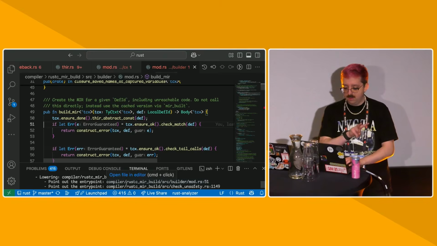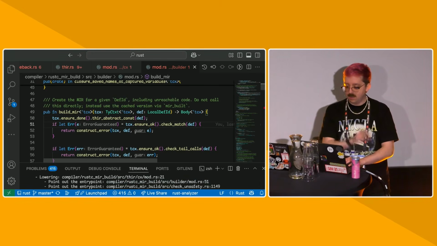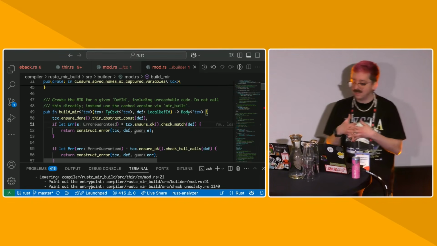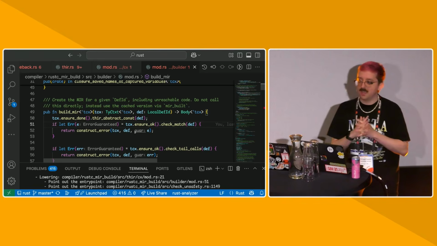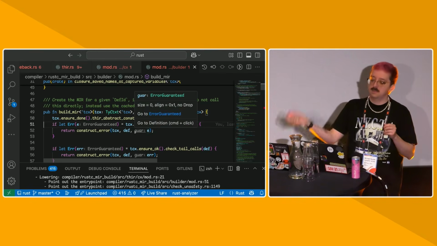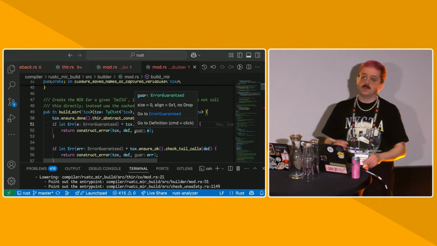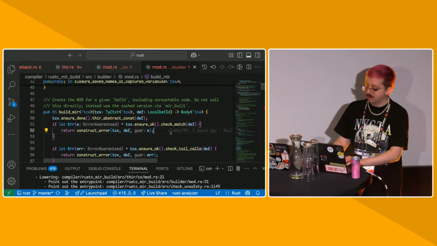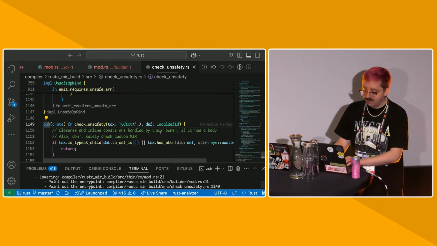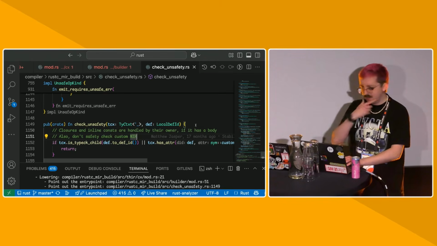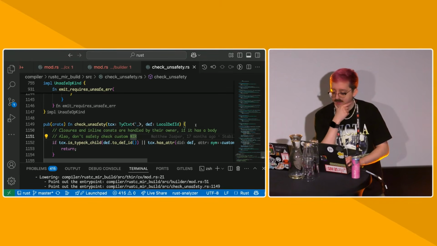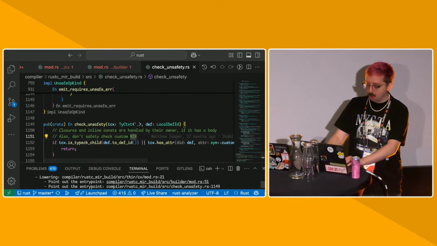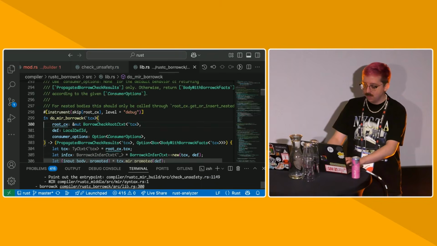Two things that we do on THIR conveniently is we check patterns using the THIR, because having all that type information baked into the THIR is very, very useful for checking pattern exhaustivity. Otherwise, we'd have to be looking up types from patterns, and we'd have problems around things like implicit pattern derefs and inference. We also check unsafety on THIR. I can't exactly remember what the motivation for checking unsafety on THIR versus MIR is, but it's probably a good reason. And we do those both before lowering directly to MIR.